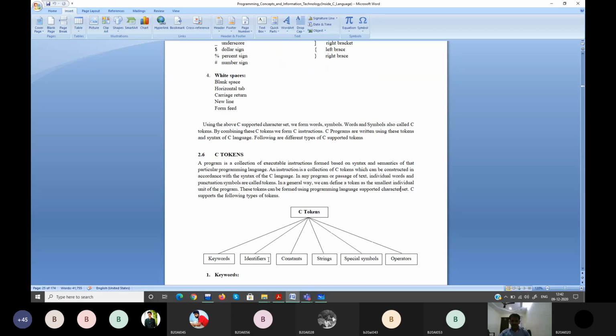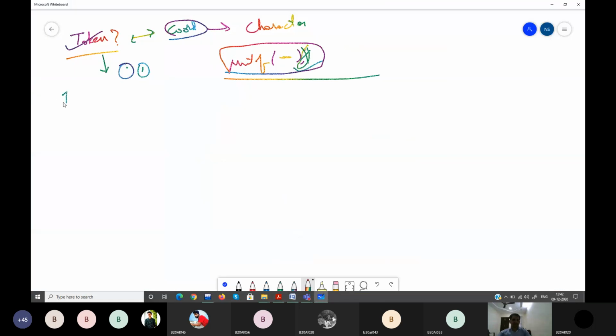So we'll first talk about C tokens, which are divided into six types. The first type is identifier or keyword. Keywords. You have to understand, these are very important. Key means very important. If you lose a key, you will not enter your house, right? That's why they are called a key. These are the words which are very important in C. That's why they are called keywords.